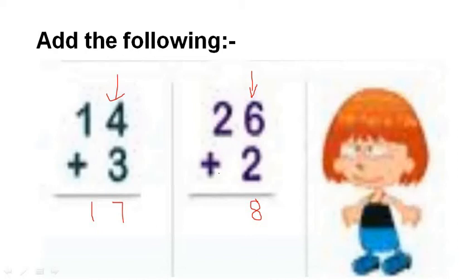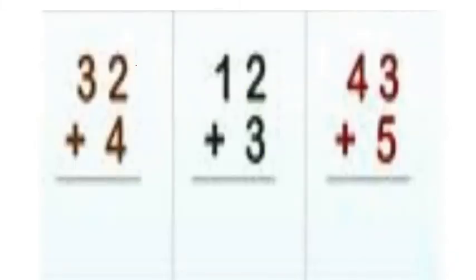Now here 2 plus, there is not any number present. 2 plus 0. So what should we do? When we add 0 to any number, or there is not any number present, we should write the same number. By adding 2 to 26, we get number 28. Okay, do you understand, my dear students?